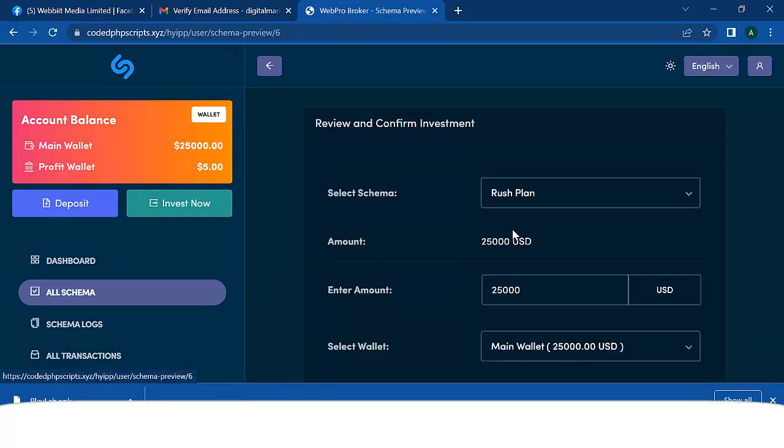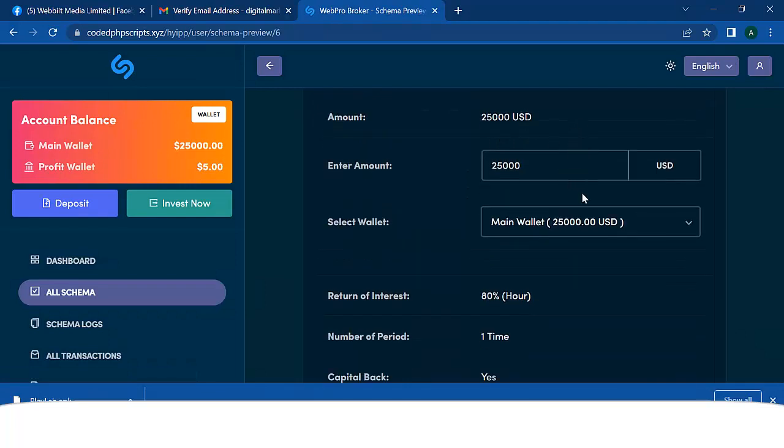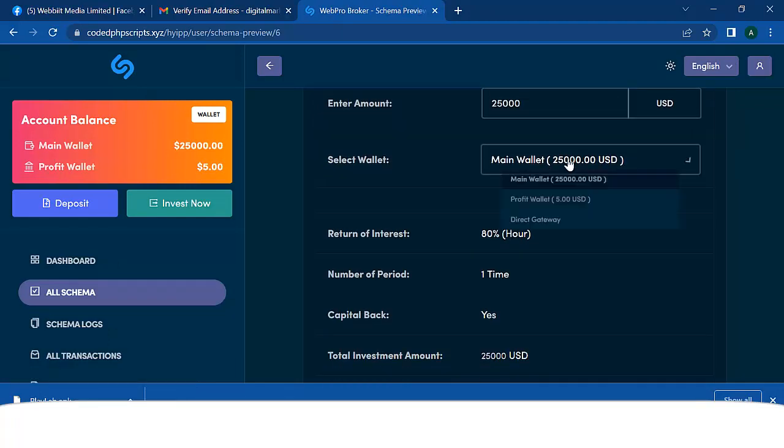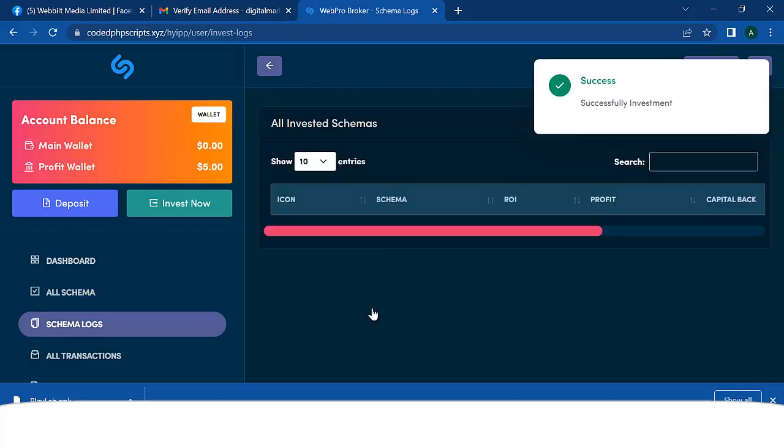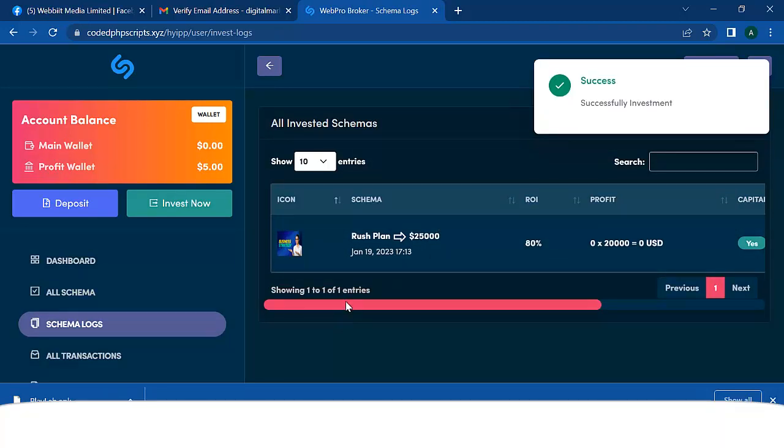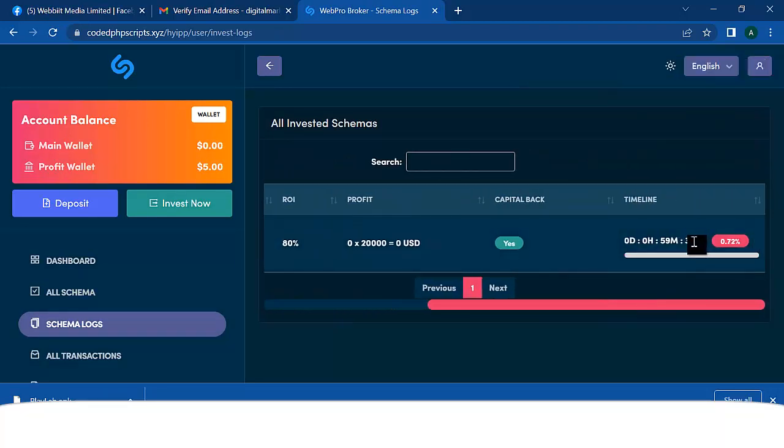So I'm going to click on invest, and you see rush plan $25,000 and the main wallet. Yes, so I can actually take from any of my wallets. So it's one time, so I'm going to click on invest now. Awesome. Can you see that? So my investment has been done. And when you come here, you see the investment start counting here. I see 59 minutes. It's going to count to 100 in 1 hour time. And then it's going to return the 80% investment back to my wallet, right?